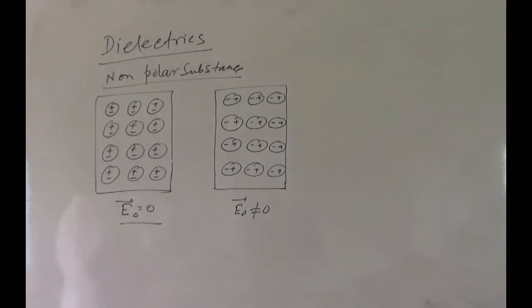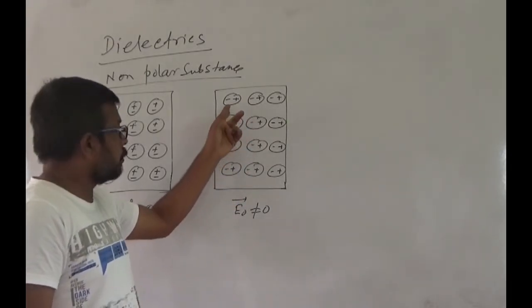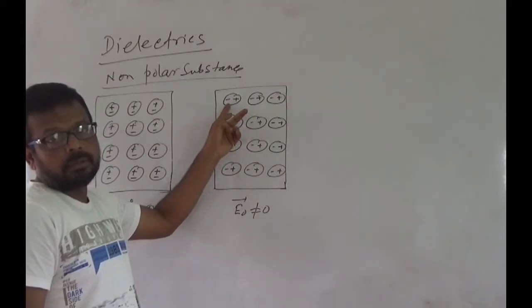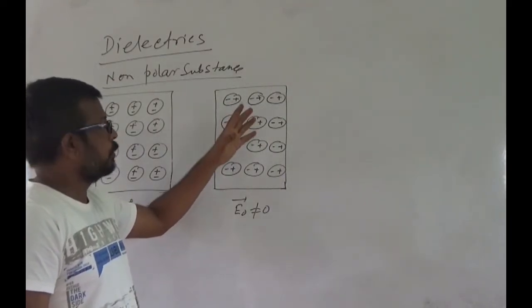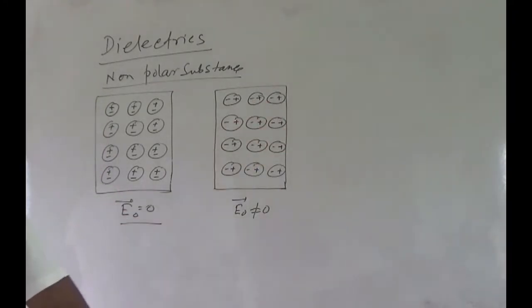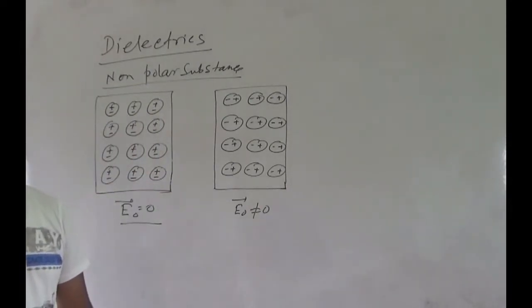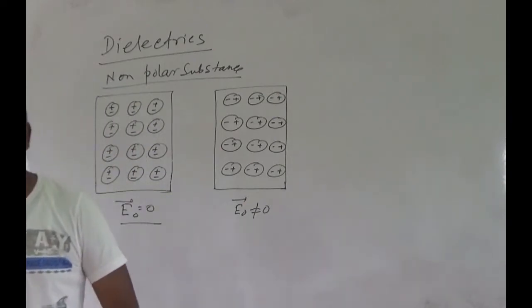Thus, a non-polar molecule develops a dipole moment. Each molecule forms a dipole, so there is a net dipole moment and the dielectric is said to be polarized by the external electric field. This induced dipole moment disappears as the external electric field disappears.